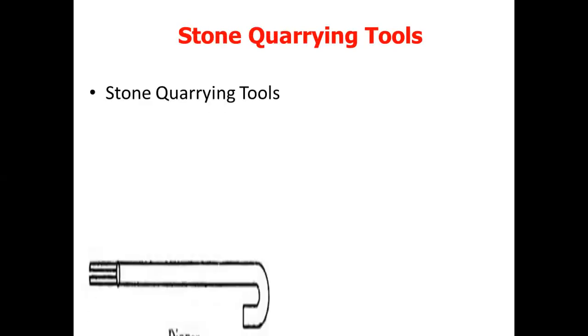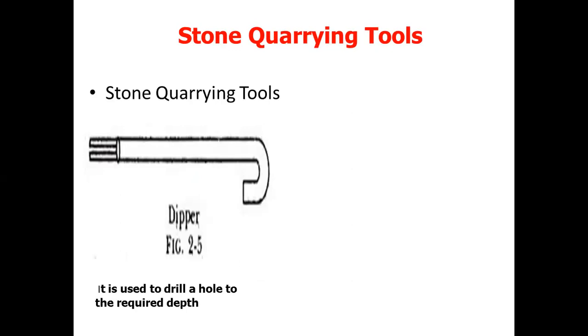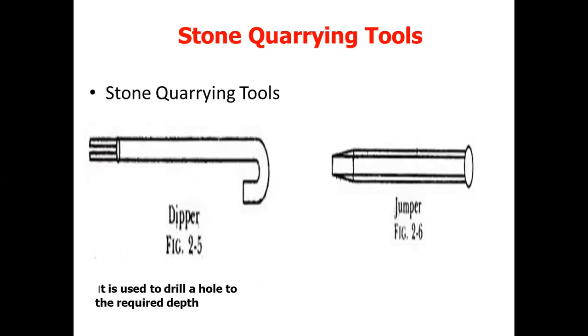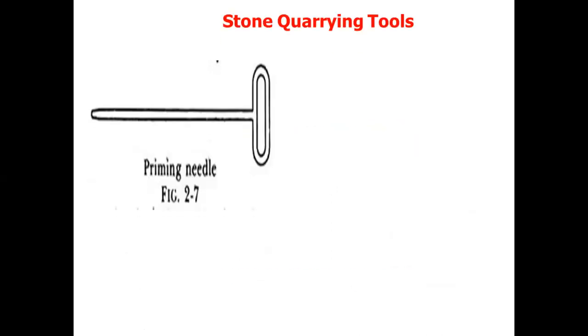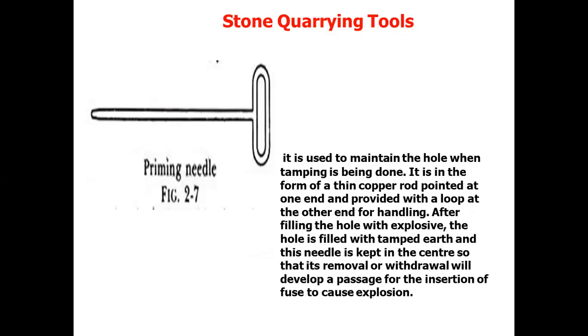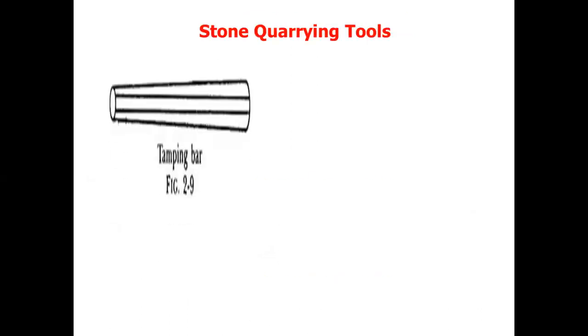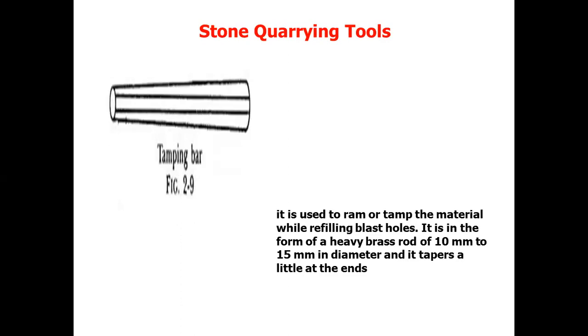The tools that we are going to be using for the quarrying: dipper, jumper for the boring effectively, and priming tool, to make the priming. This is for maintaining the hole when the tamping is being done. Tamping bar, to tamp the material while refilling the blast hole.